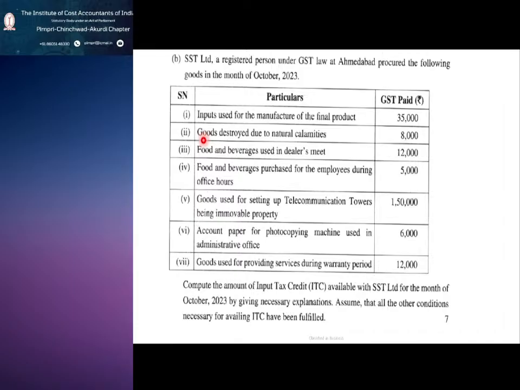And there are goods destroyed due to natural calamities, but we have paid GST 8,000 and the goods got destroyed. So in that case, for the 8,000 where you paid GST, are you eligible to avail input tax credit? So which one do we need to refer to in that case? I am sharing my screen.